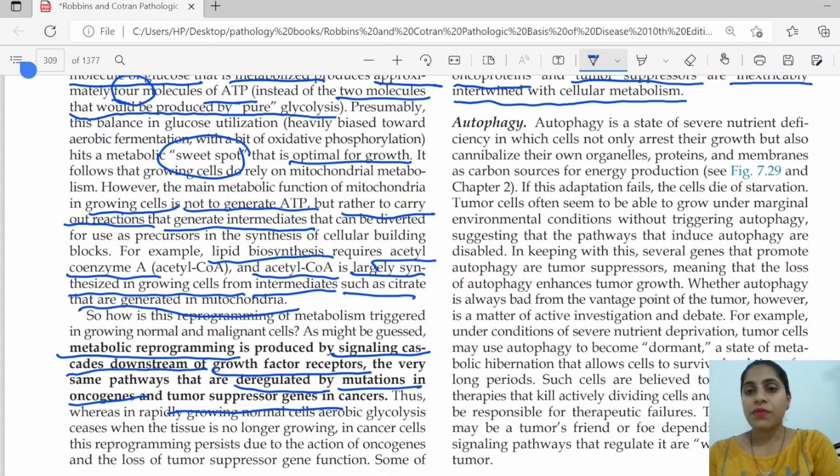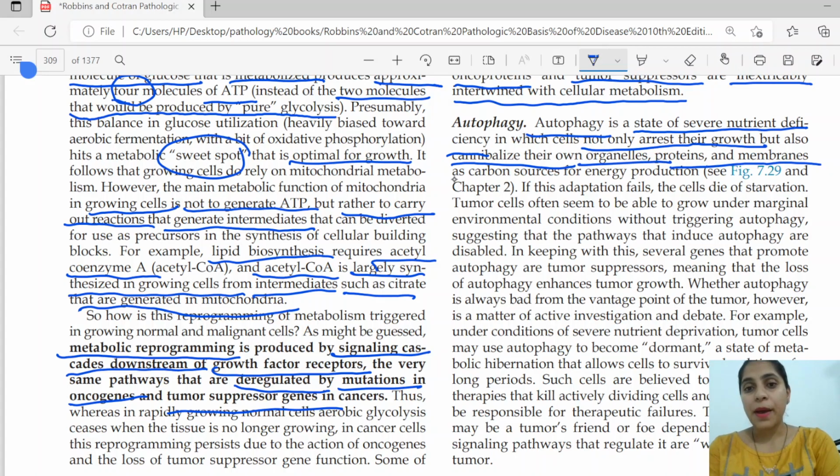That is known as autophagy. Autophagy is a state of severe nutritional deficiency in which the cells not only arrest their growth but also cannibalize their own organelles, proteins, and membranes as a carbon source for energy production. If this adaptation fails, the cell will die of starvation.